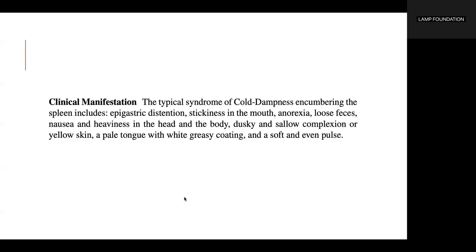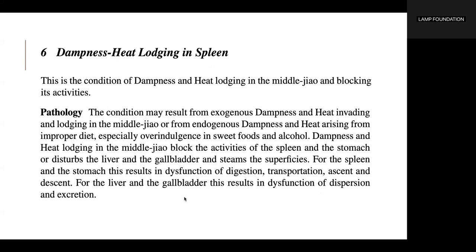The typical syndrome of cold dampness encumbering the spleen includes epigastric distension, stickiness in the mouth, anorexia, loose feces, nausea and heaviness in the head and the body, dusky and sallow complexion or yellow skin, pale tongue with white greasy coating, soft and even pulse.